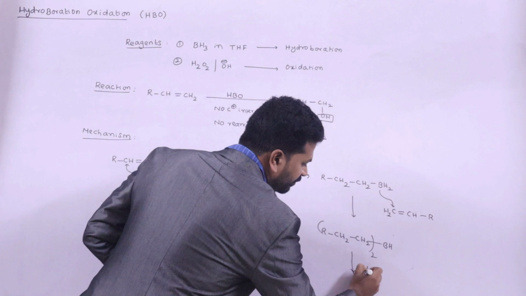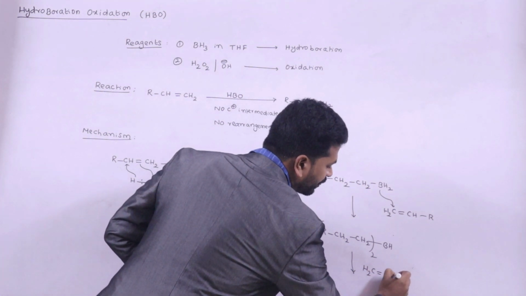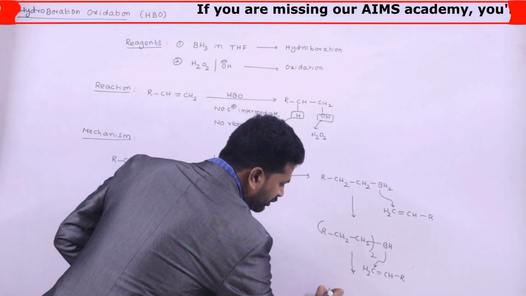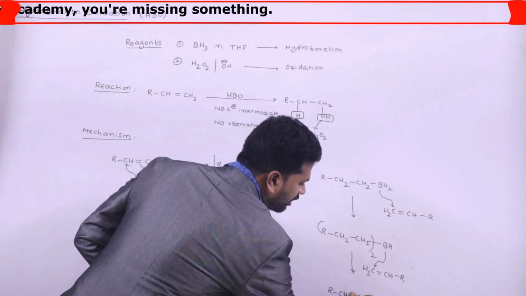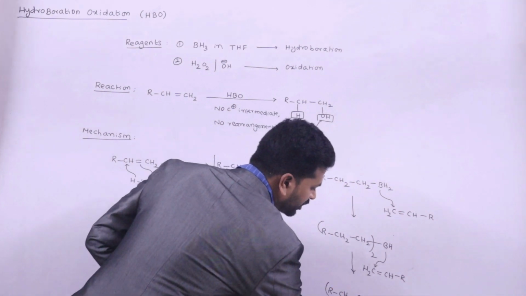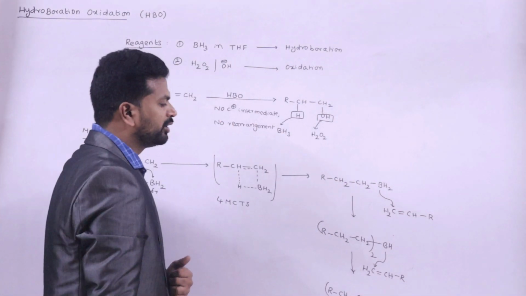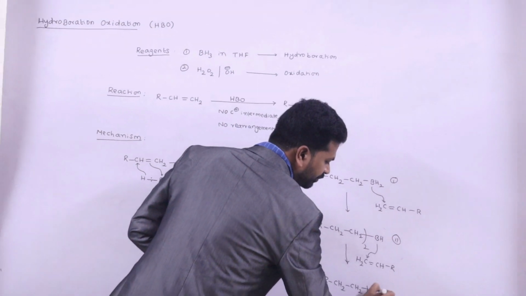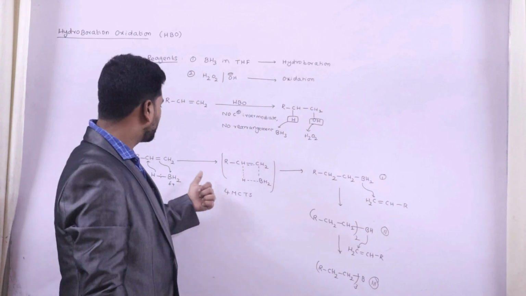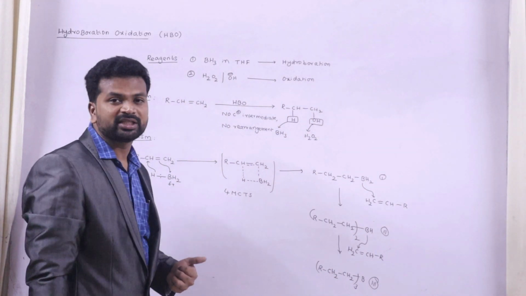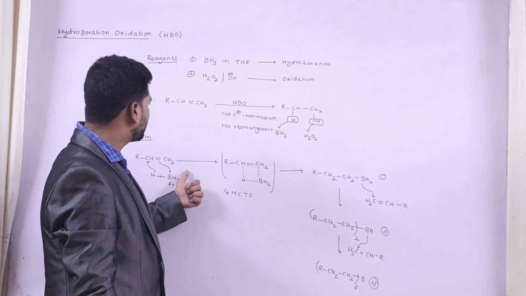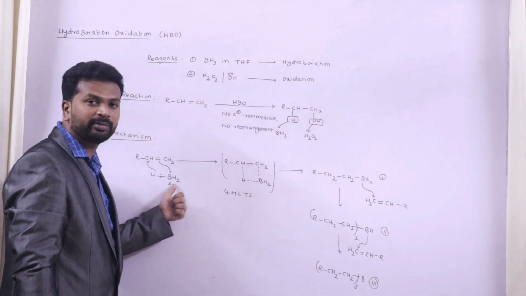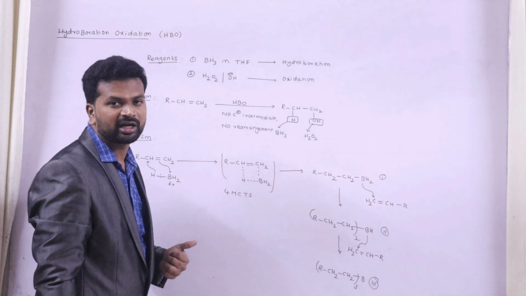Again in the presence of one more mole of alkene, this boron will attack the less crowded carbon. So we are going to get trialkyl borane. So let it be 1, let it be 2, and let it be 3. So this is the first step. The first step, that is hydroboration, is regioselective. That means the boron will preferably attach at the less crowded carbon.